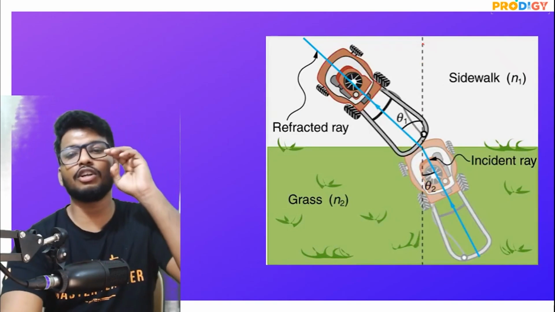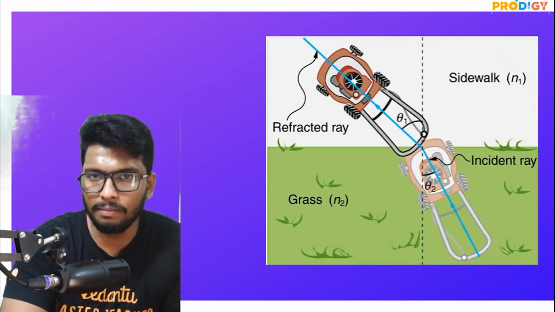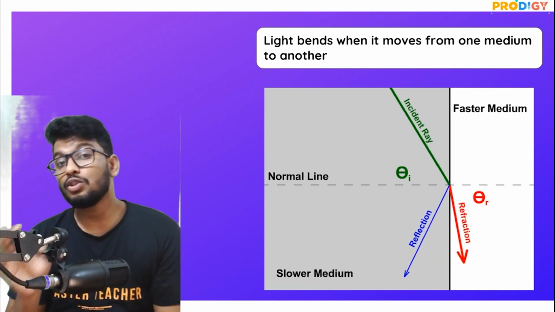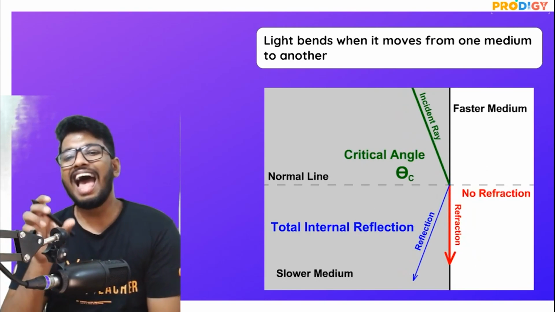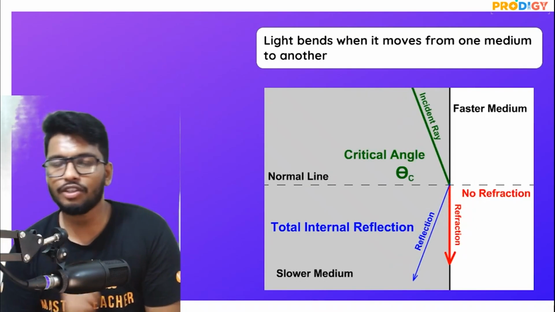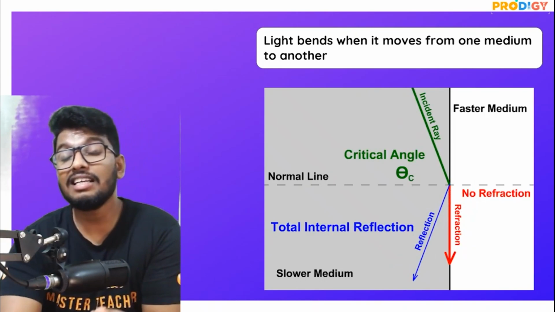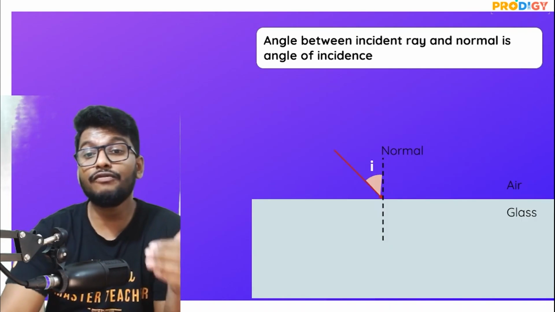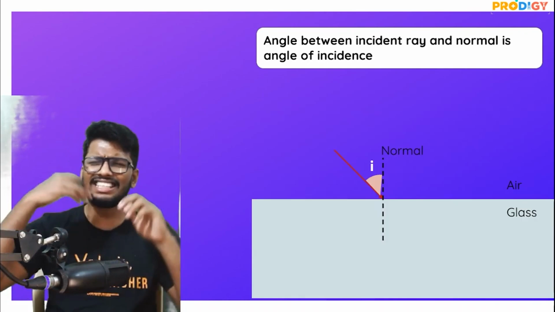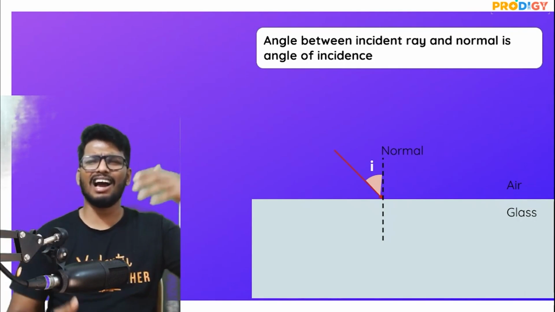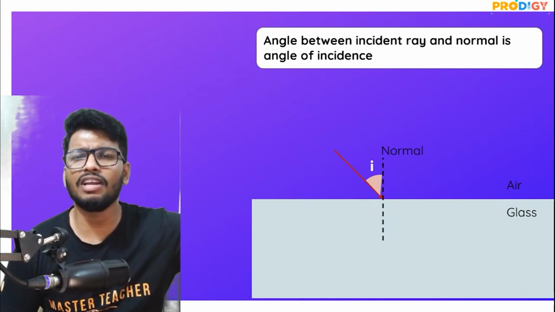Now, a couple of things that every one of you must know are the angle of incidence and the angle of refraction. Angle of incidence is nothing but the angle formed between the incident ray and the normal. It's the same as how you would refer to it in the case of reflected rays.